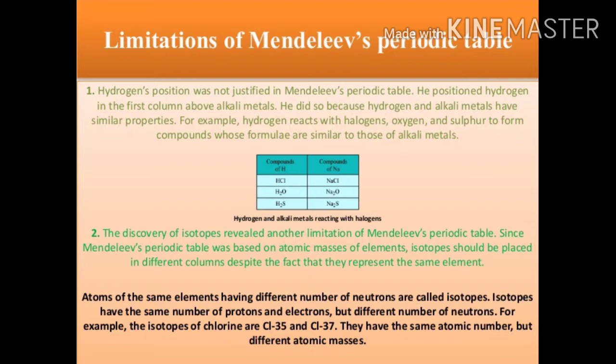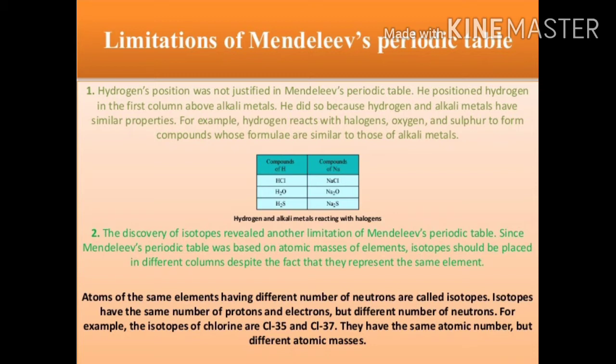Isotopes are the elements which have similar chemical properties but different atomic masses. Scientists were confused about where to place these isotopes in Mendeleev's periodic table. So that poses a challenge to Mendeleev's periodic law.